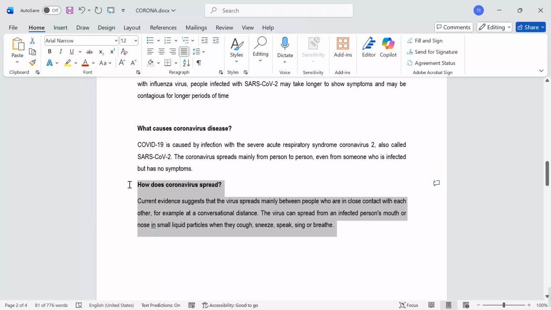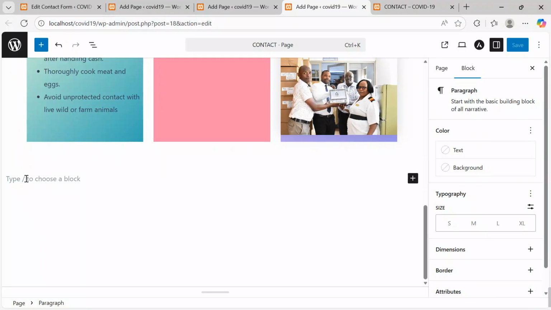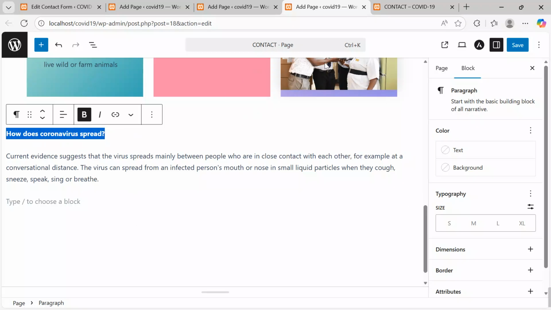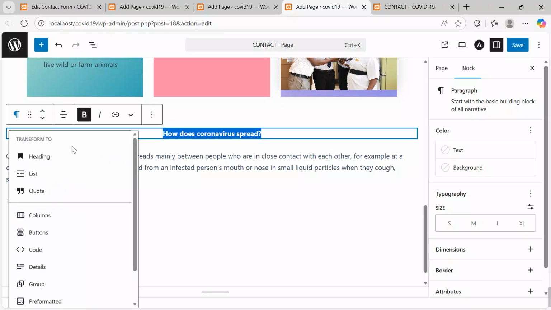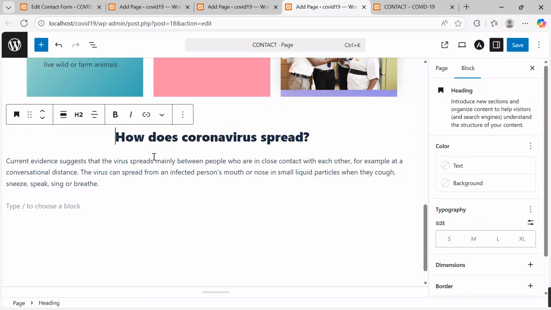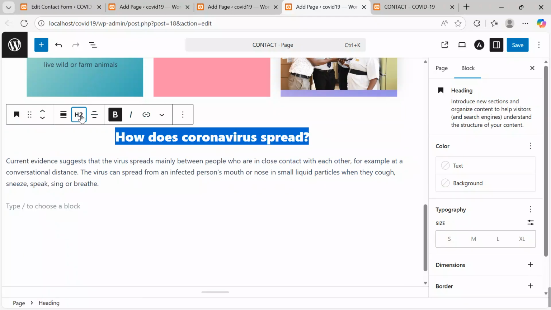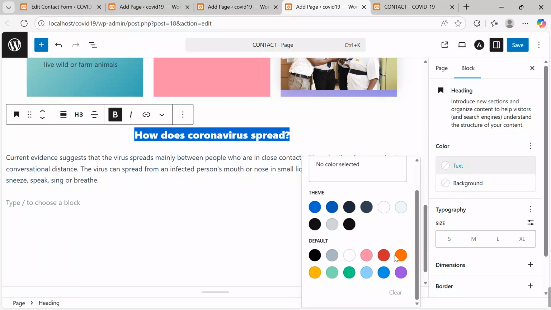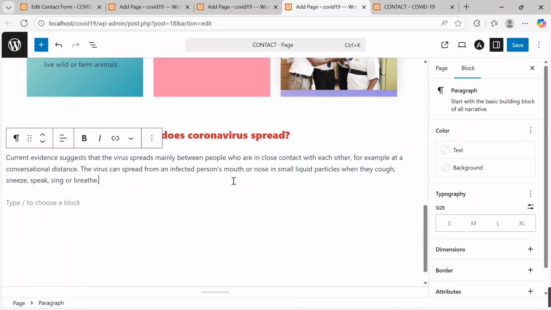How does coronavirus spread? I'll come over here and then paste. And after pasting, I'll align this in the center, and then under heading, I want to keep it with heading 3, and then color, I want to take red, as simple as that.